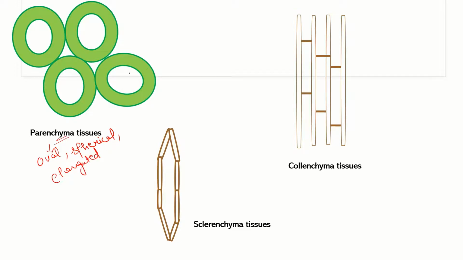Now what we can see here is that these cells have larger vacuoles.